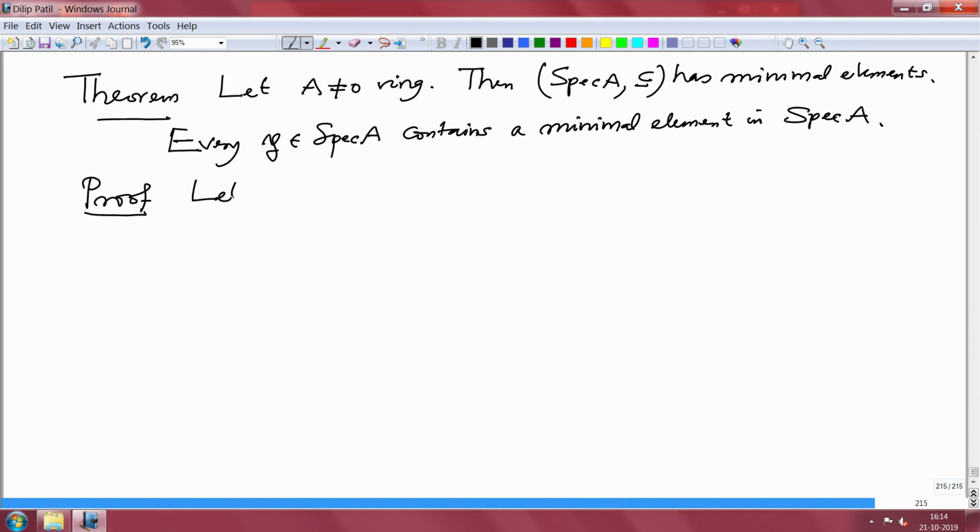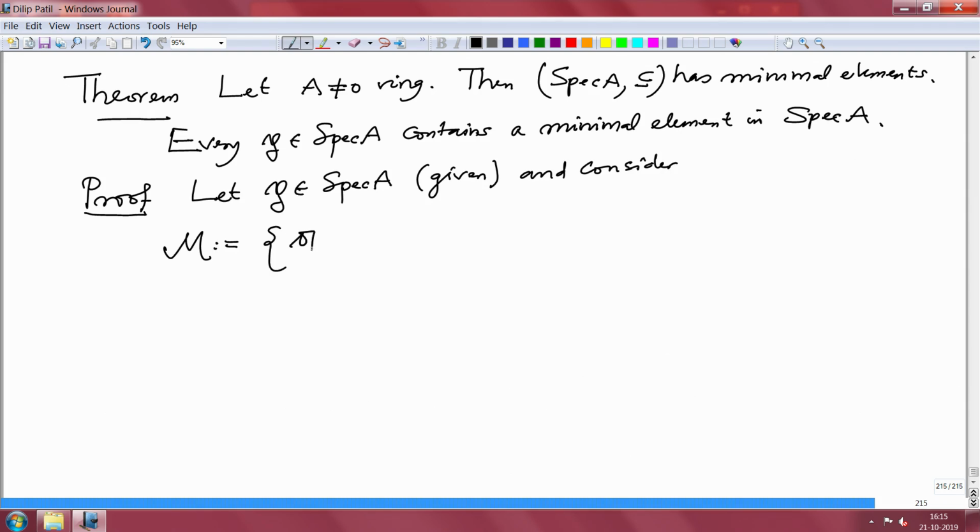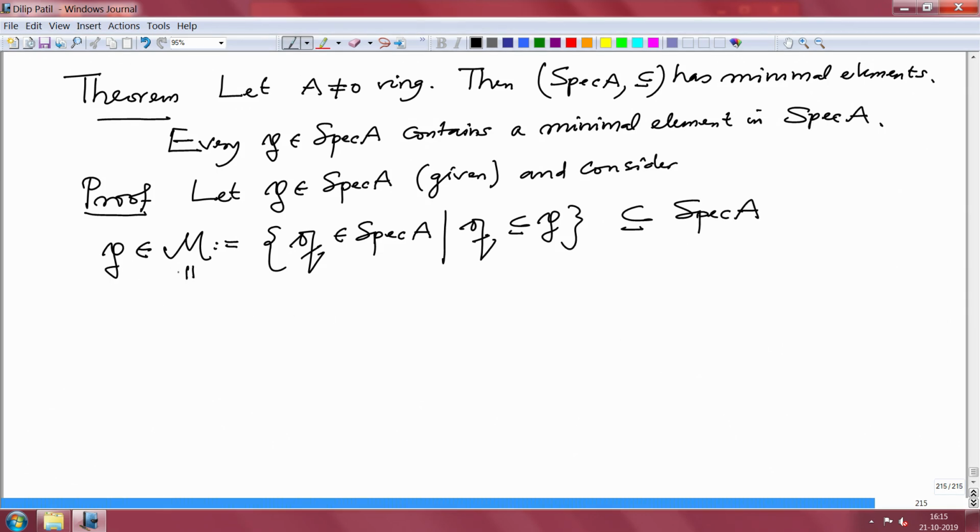So, let P be given, and we know such a P exists by earlier discussion, and consider M, which is all those prime ideals Q such that Q is contained in P. This is a subset of prime ideals and it definitely contains P. Therefore, this is non-empty.